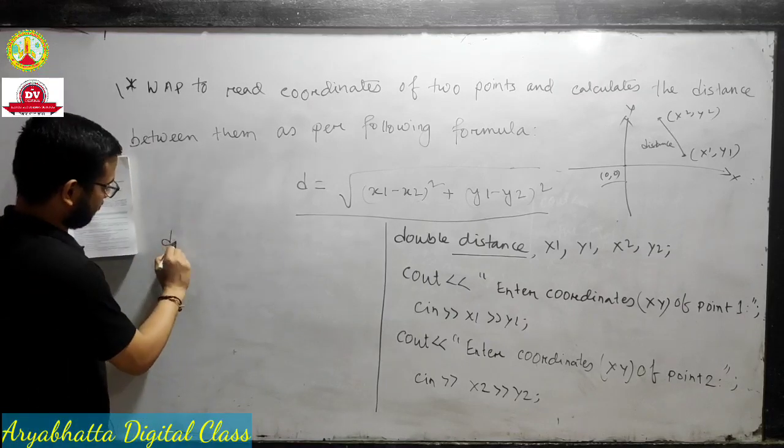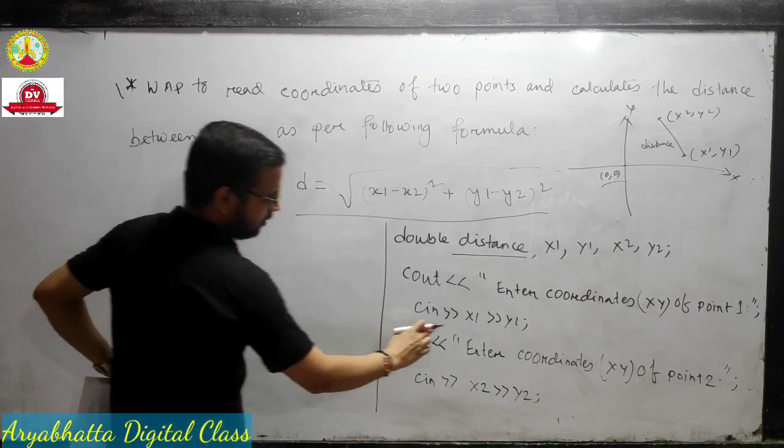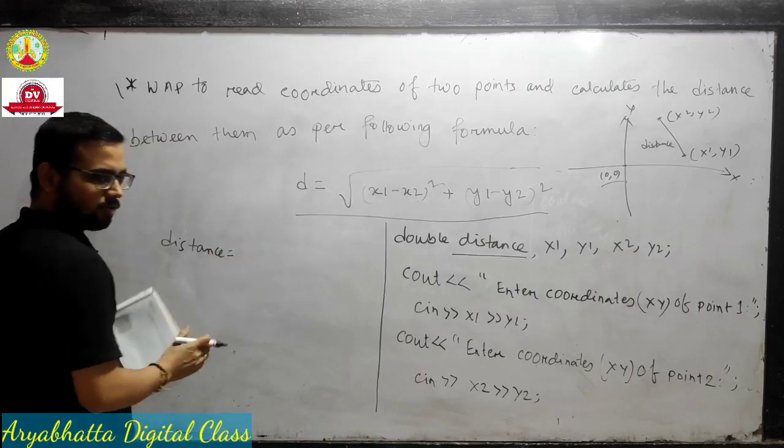Okay, this is for input. We just take the values x1, y1, x2, y2, and this is the main formula. Distance equals square root.